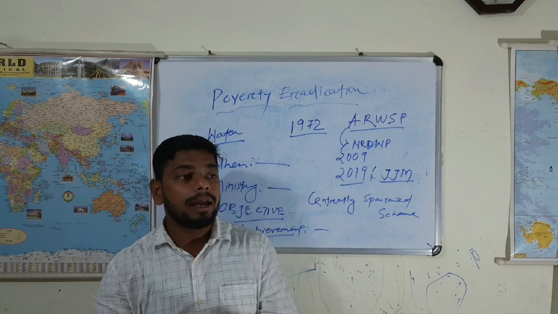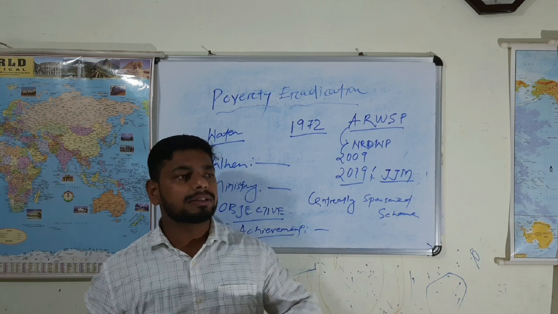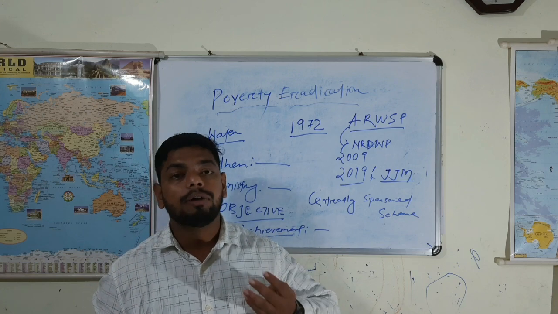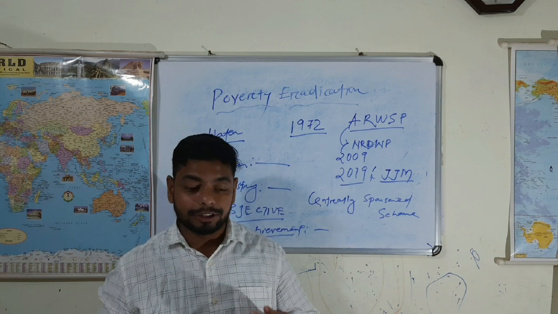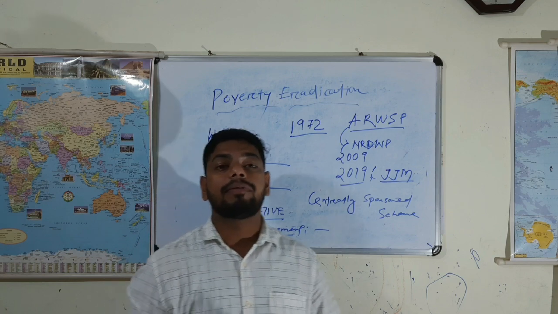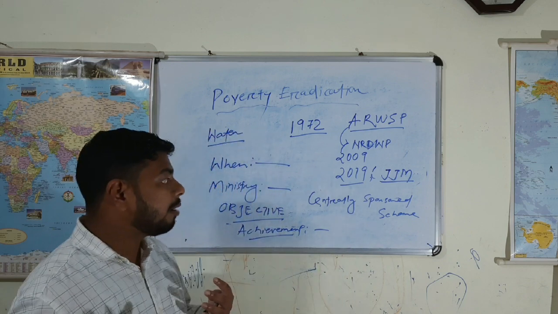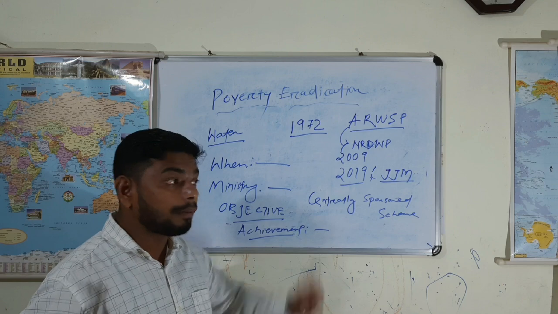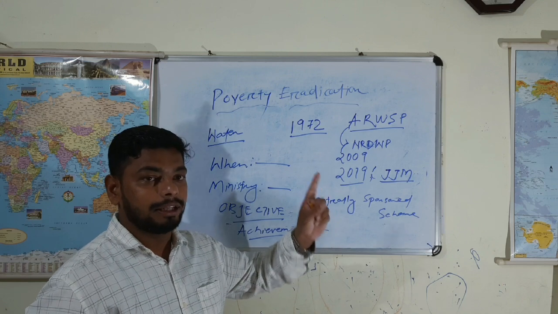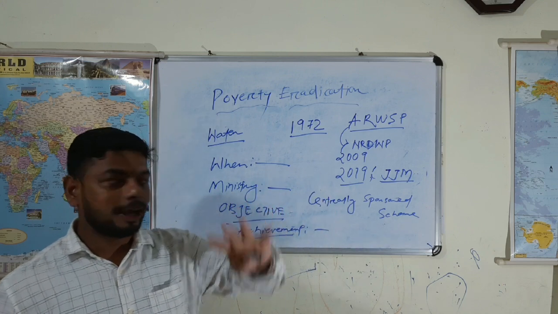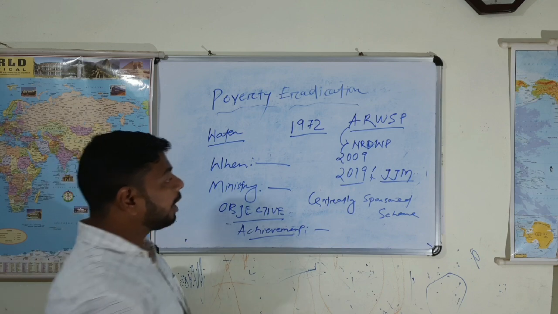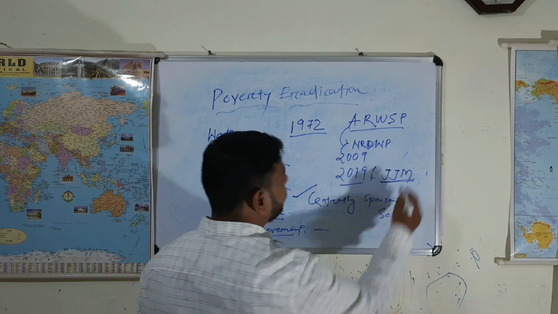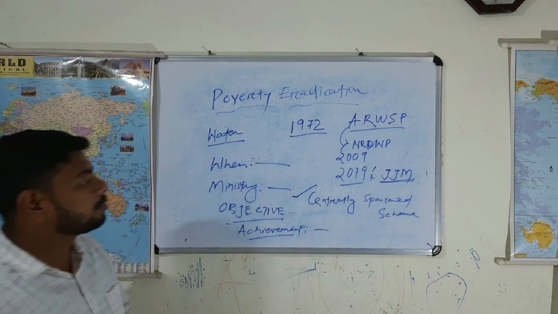And why piped water supply? It is very important because it provides potable or fresh water, which is a very important element for better health. Apart from it, it also enhances quality of life. It also supplements which one? Sanitation, that is Swachh Bharat Abhiyan. Okay, right. So what kind of scheme is this? Centrally sponsored scheme. The Jal Jeevan Mission is a centrally sponsored scheme.